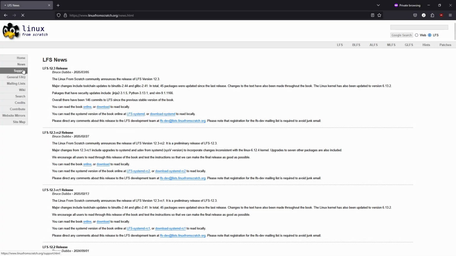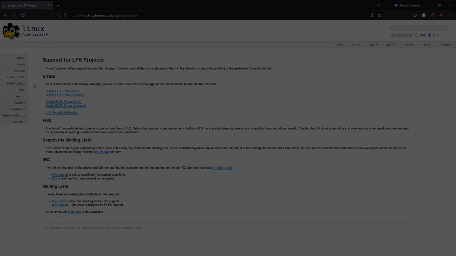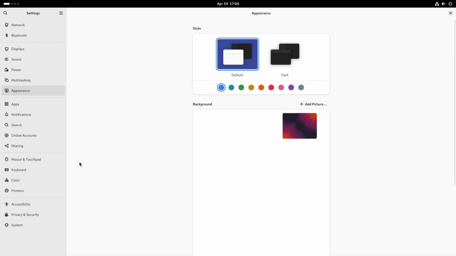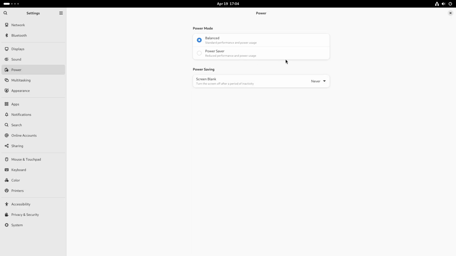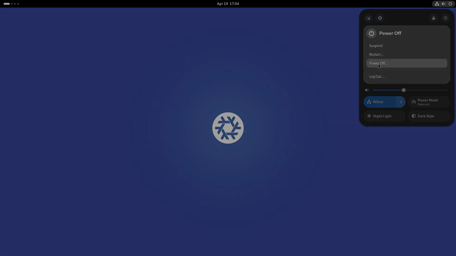Once you're comfortable with basic Linux concepts, using the terminal, managing packages, and editing configuration files, you can graduate to more advanced distributions like those covered here to deepen your understanding and fine-tune your system. Good luck on your Linux journey, and remember, the best distribution is the one that lets you learn comfortably while achieving your goals.